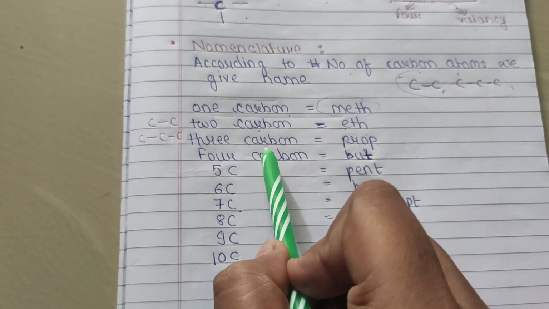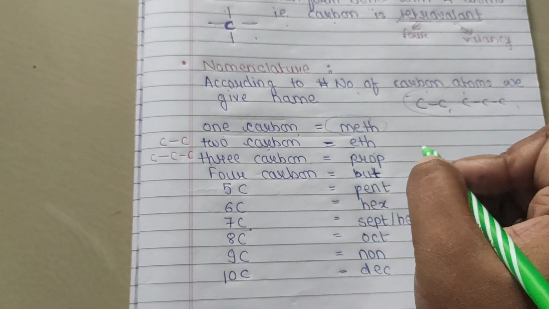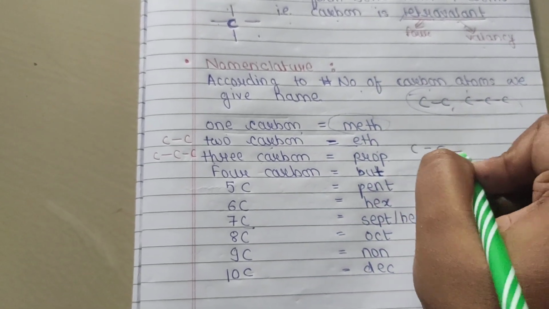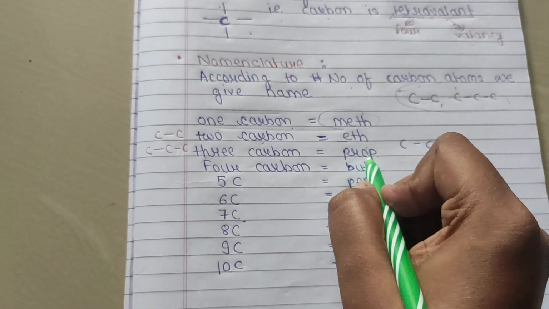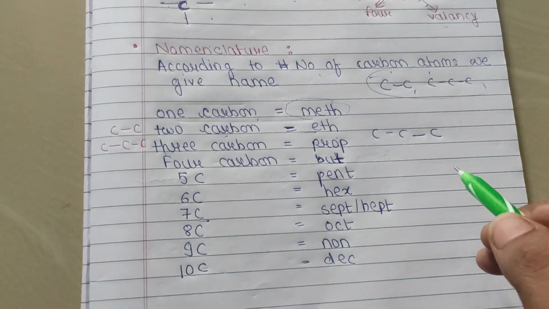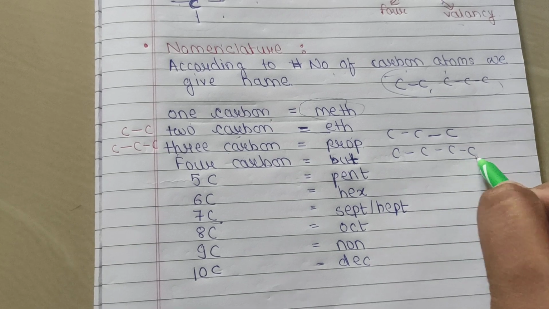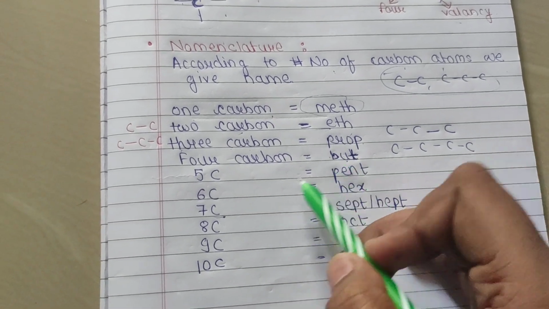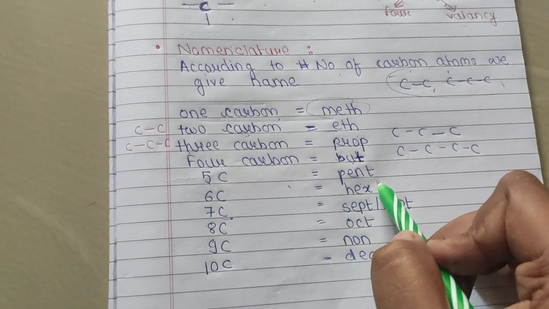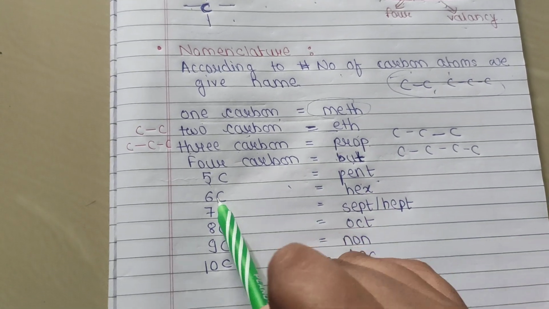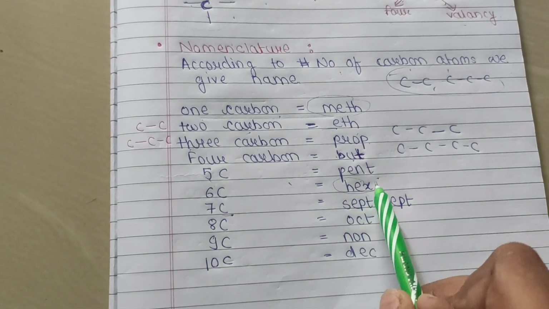If we have a 3 carbon chain, the carbons are like 1, 2, 3, then it is called prop. If we have 4 carbons, 1, 2, 3, 4, then it is called but. If we have 5 carbons, we call it pent. If we have 6 carbons, we call it hex.